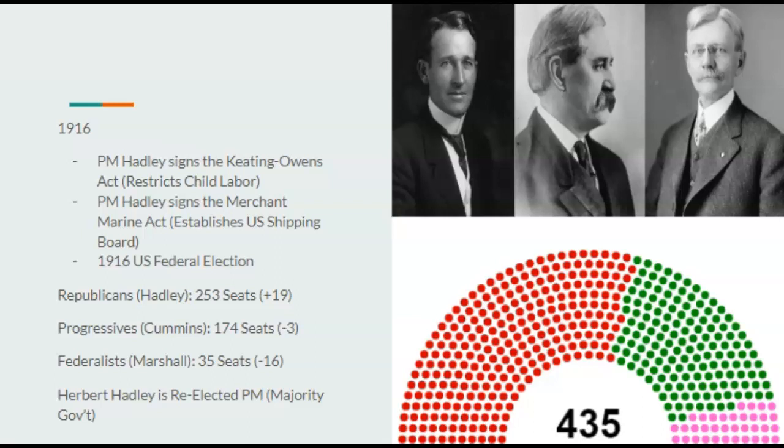The 1916 federal election does occur. Hadley is a very popular Prime Minister, and of course, he and his party, the Republicans, do end up gaining seats, 19 seats, where they get 253. The Progressives, led by, I believe, Albert Cummins, take a bump in seats as they lose 3 seats, now 174. And the Federalists, led by Thomas Marshall, lose 16 seats, now at 35. Herbert Hadley is reelected as Prime Minister with a majority government once more.